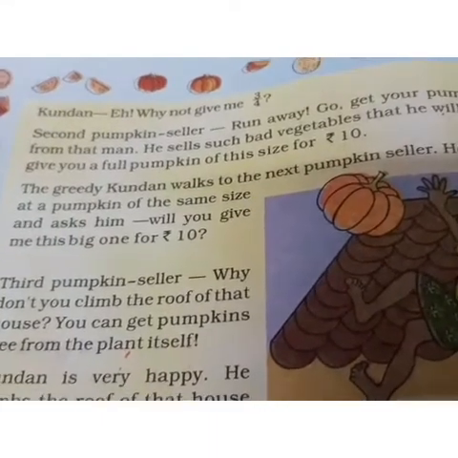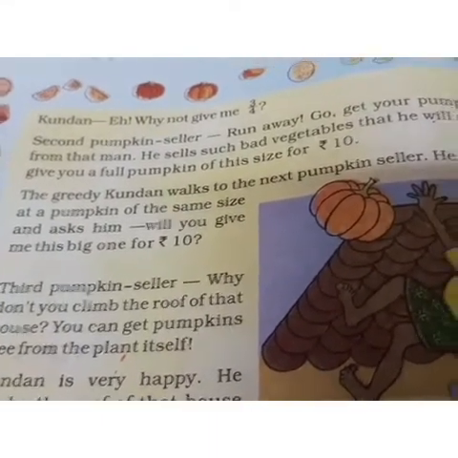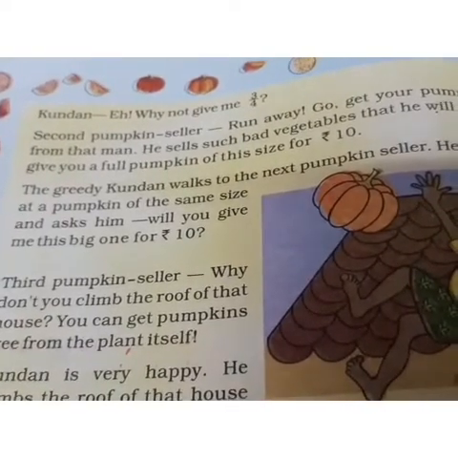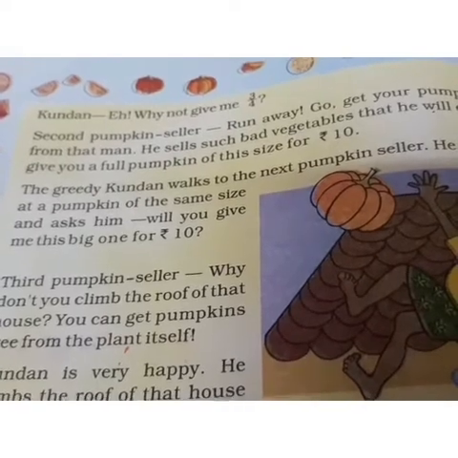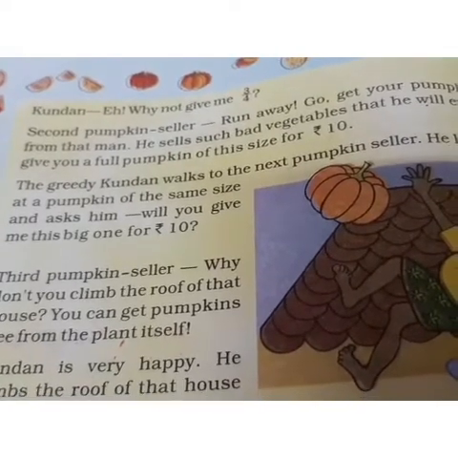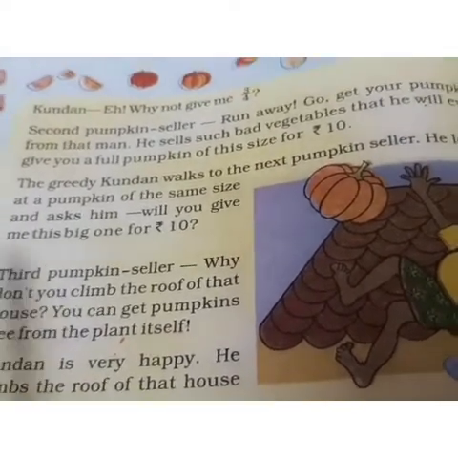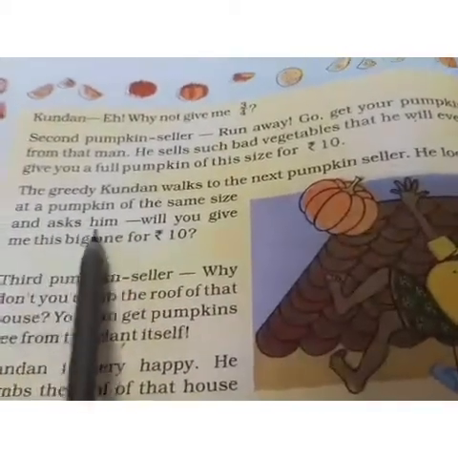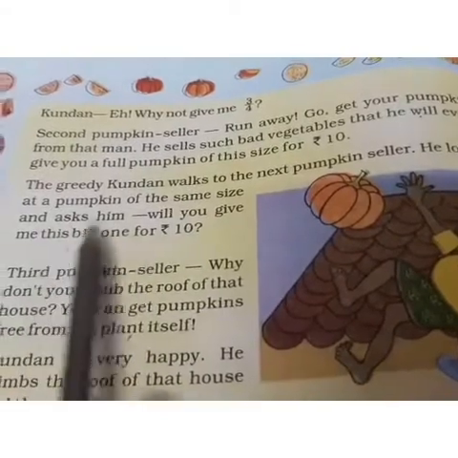First he wanted half pumpkin in rupees 10. Now he wanted 3/4 of pumpkin in rupees 10. So the second pumpkin seller said that you go to that person who is selling bad vegetables and he will give you full pumpkin for rupees 10. The greedy Kundan walks to the next pumpkin seller. He looks at the pumpkin of the same size and asks him the price.